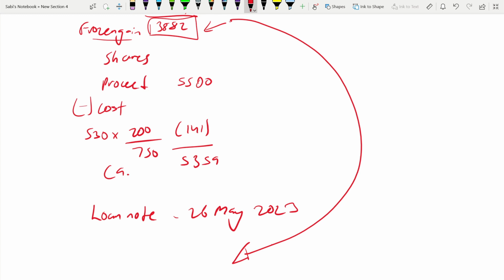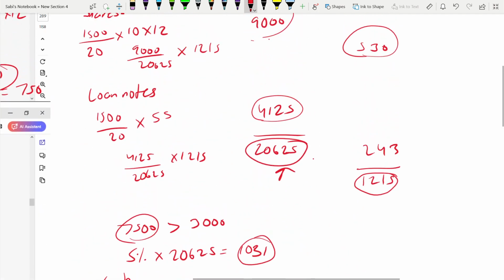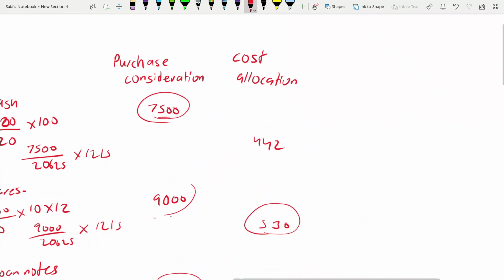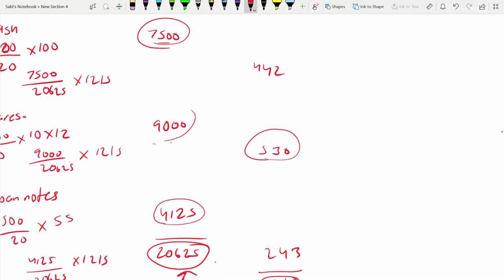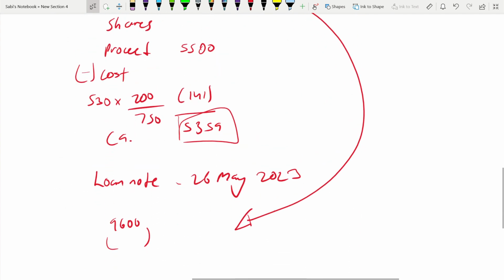So the total chargeable gain would be this 3882 plus this 5359. But the gain on the disposal of loan note, you sold it for 9600. What is the cost? It's here. This one, loan notes, 4125 consideration. 4125.